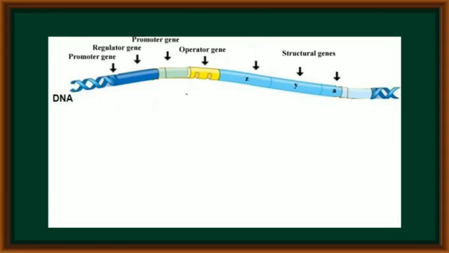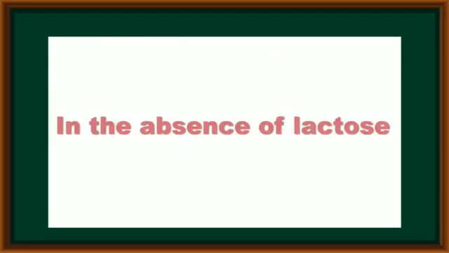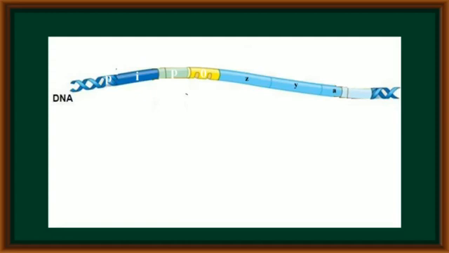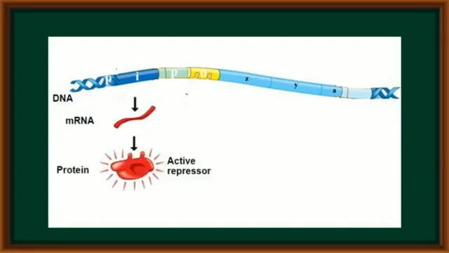Now, in the structure of the lac operon, all these genes work in a coordinated manner. The entire lac operon is regulated by lactose. Lactose is a disaccharide, and it is utilized by E. coli as an energy source. In the absence of lactose, if lactose is not available to Escherichia coli, the regulatory gene produces an mRNA molecule through transcription. This mRNA molecule produces a protein called the repressor protein.